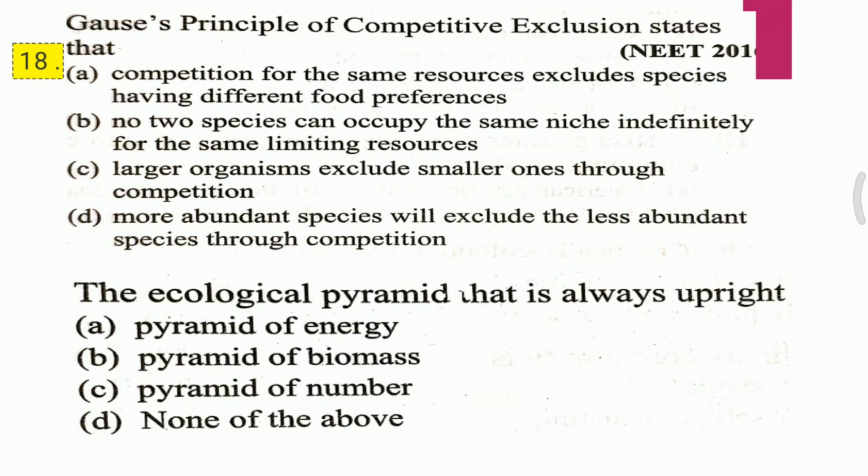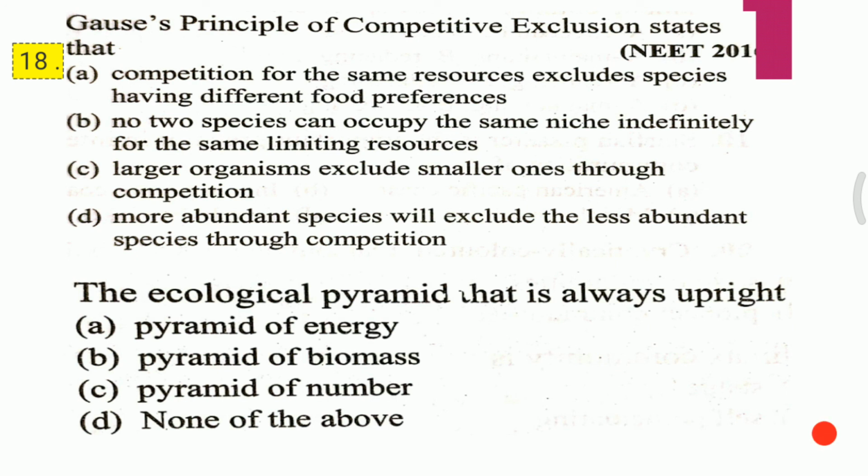Slide 18, question 1. Gause's principle of competitive exclusion states that: A. Competition for the same resource excludes species having different food preferences. B. No two species can occupy the same niche indefinitely for the same limiting resources. C. Larger organisms exclude smaller ones through competition.